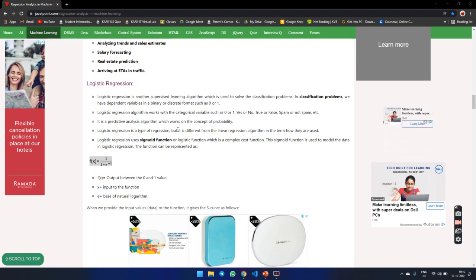The function can be represented as f of x equals 1 by 1 plus e power minus x. Here f of x is the output, between 0 and 1. X is the input of the function. E is the exponential base of the natural logarithm.